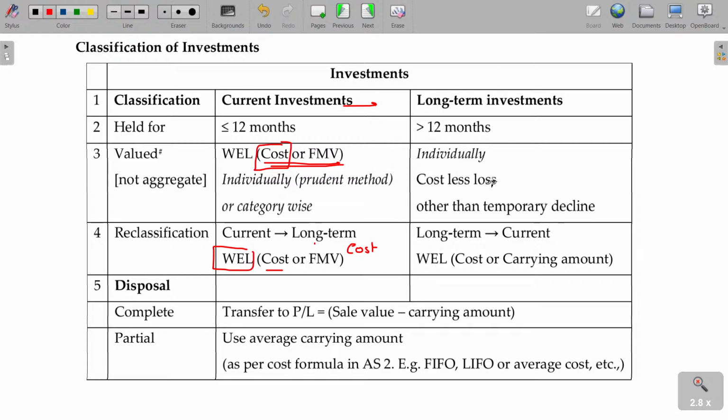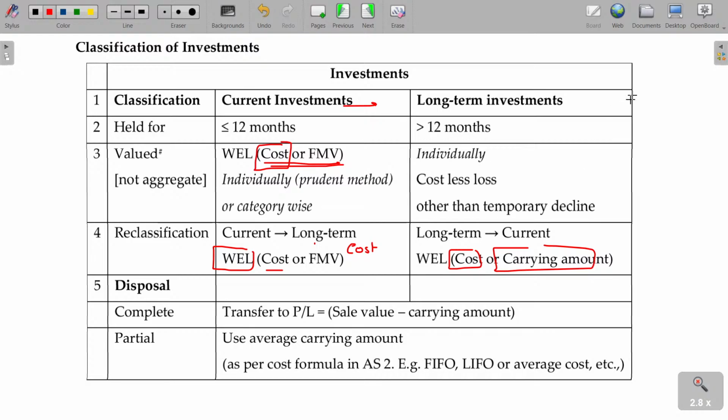But in case a long-term investment is converted into current, then cost or the value carried in the book will be taken, because in the book it will always be shown at cost. If there is a permanent decline, we will reduce it. So it always appears at the book value, which is equal to the cost except for the permanent decline. So you have to take the cost, or the reduced value due to the permanent decline. Between these two, whichever is lower will be the current investment's value.